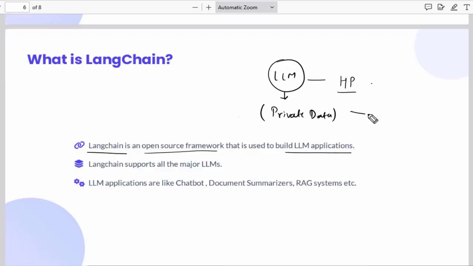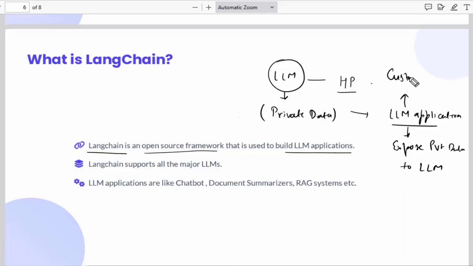So this LLM cannot handle it, because this is HP's private data. But you can build an LLM application. Through this application, you will expose the private data to the LLM, and you can get the answer. So that kind of application is a custom application. And these kinds of applications are called RAG based applications, which I will explain in this course.